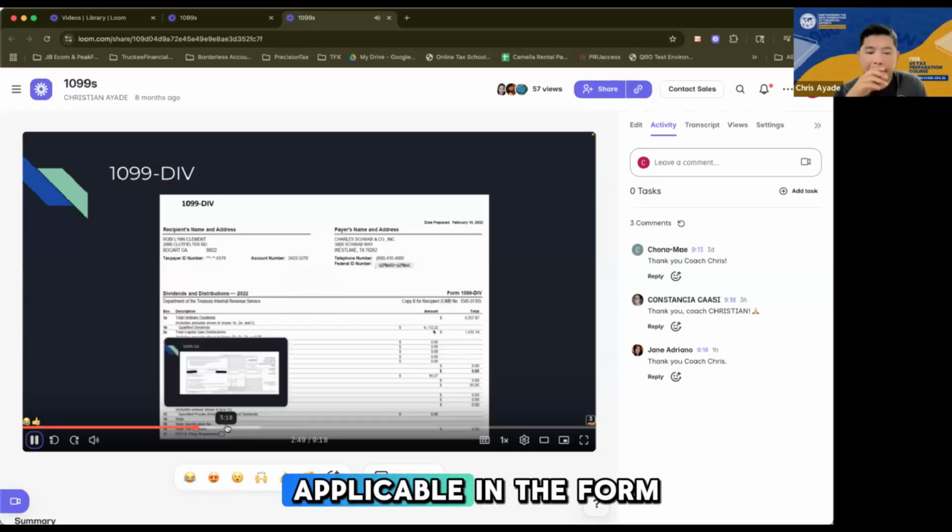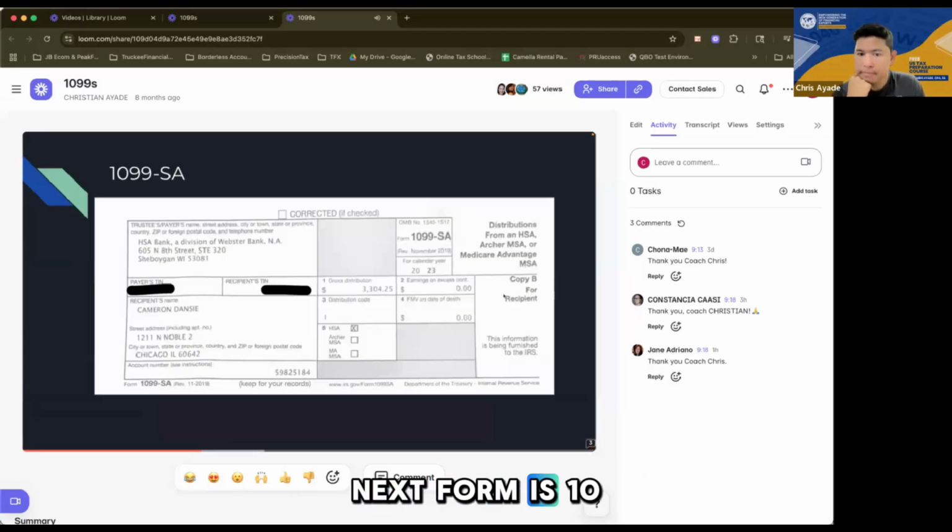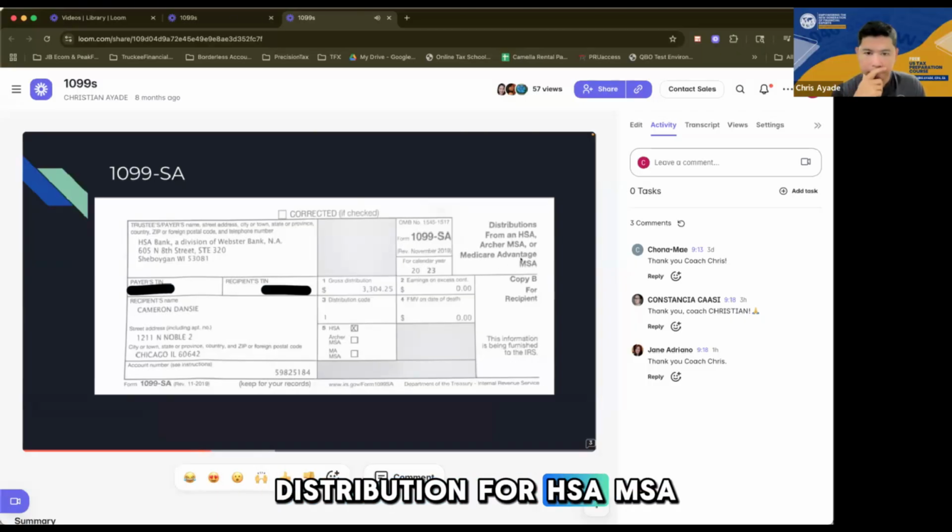Enter those that are applicable in the form, right? So again, this is for dividends. Next form is 1099-SA. I'll have to correct myself earlier. SA is not for Social Security benefits, but this is a distribution for HSA, MSA.